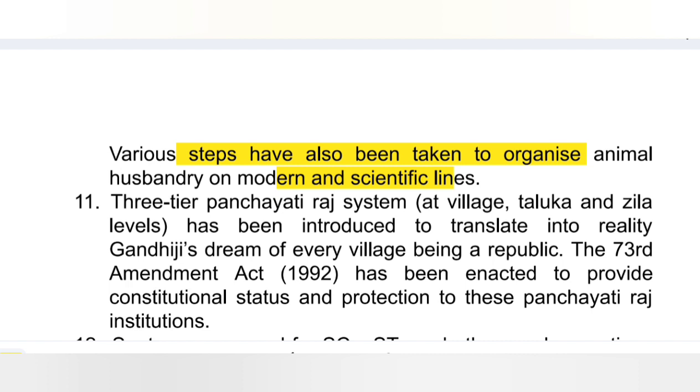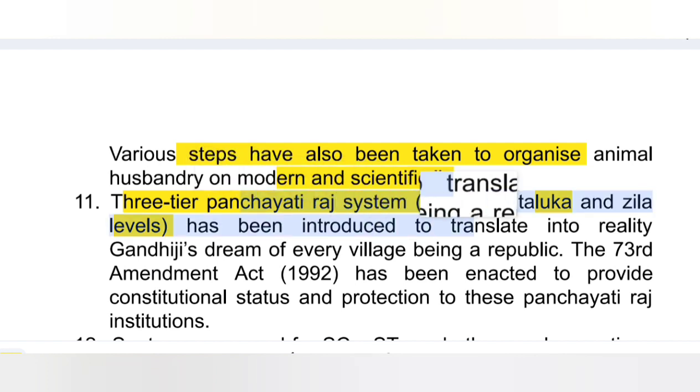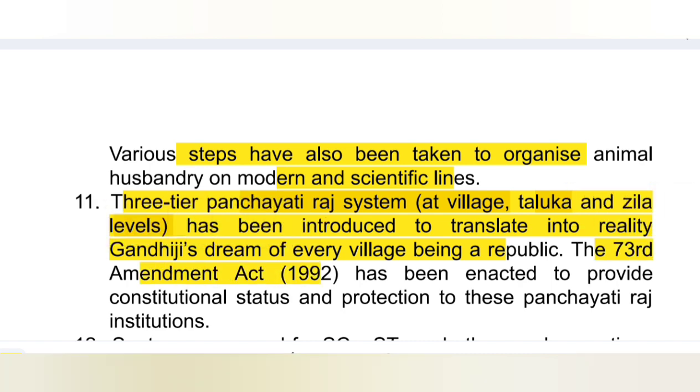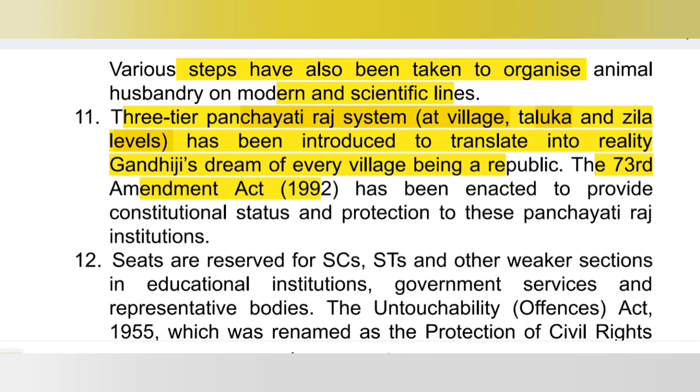Now what is there in point number 11? A three-tier Panchayati Raj system at village, taluka and zilla levels has been introduced to translate into reality Gandhiji's dream of every village being a republic. The 73rd Amendment Act 1992 has been enacted to provide constitutional status and protection to Panchayati Raj institutions. Okay, what was in Article 40? Under the Gandhian principle, to organize village panchayats and endow them with necessary powers and authority and to enable them to function as units of self-government, right?